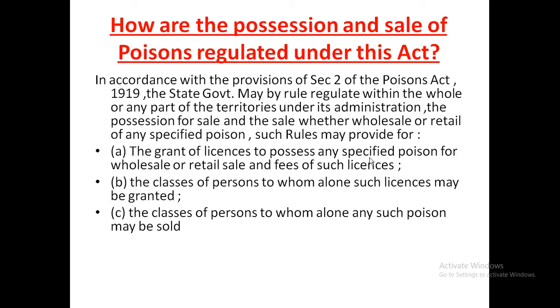Such rules may provide for the grant of licenses to possess any specified poison for wholesale or retail sale and the fees of such licenses, the classes of persons to whom alone such licenses may be granted, and the classes of persons to whom alone any such poison may be sold. All these things are provided in such rules for possession and possession for sale of specified poisons.